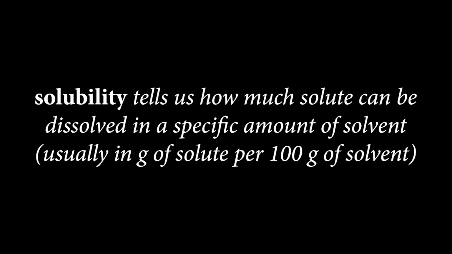Okay, so now that we understand why some substances will dissolve in other substances, let's define a few other terms. The first term we want to define is solubility. Solubility tells us how much solute can be dissolved in a specific amount of solvent. And it's usually given to us in grams of solute per 100 grams of solvent.